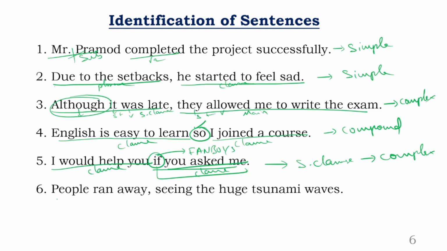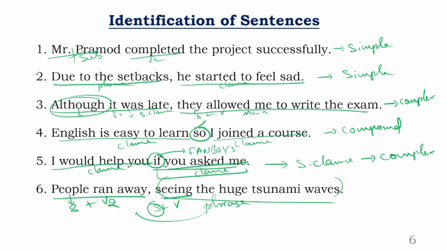Clear? Next, last one. People ran away seeing the huge tsunami waves. People is the subject of the sentence. Ran is V2. Seeing is a verb. Who is seeing? People. So is there a subject? No, the subject is missing from the second part. So this part is nothing but a phrase. When there is a phrase, of course there should be a clause. The combination of a clause and a phrase together becomes what here? That becomes a simple sentence. Clear? Done? So that's how you identify.